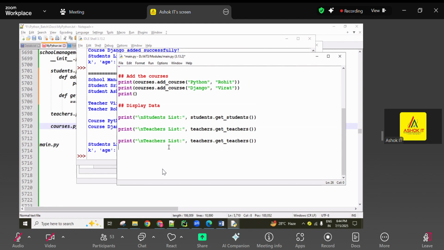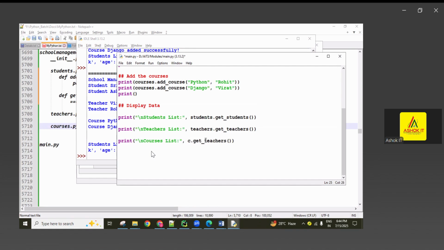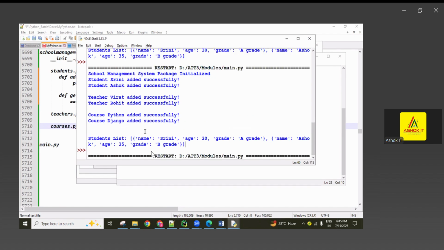And next courses related. Courses list. Courses dot get courses. Okay, so because of this \n, guys, a line gap, new line you're getting.